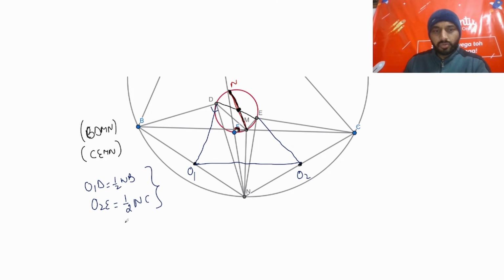can I say O1O2 is parallel to BC? O1O2 is parallel to BC because O1 and O2 are the midpoints of NB and NC respectively. So now the midpoint of DE and the midpoint of O1O2, which is this point, which is the midpoint of NM also, because NM is a common chord of these two circles.